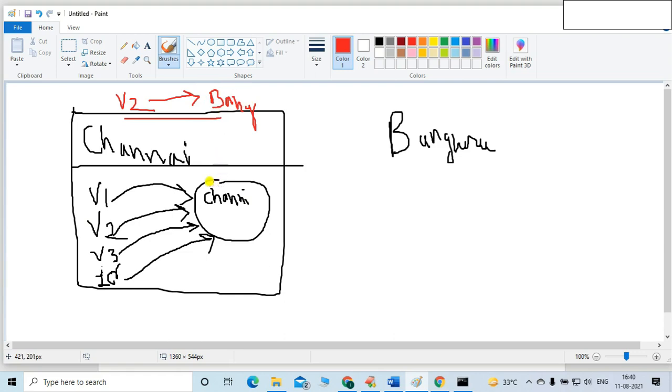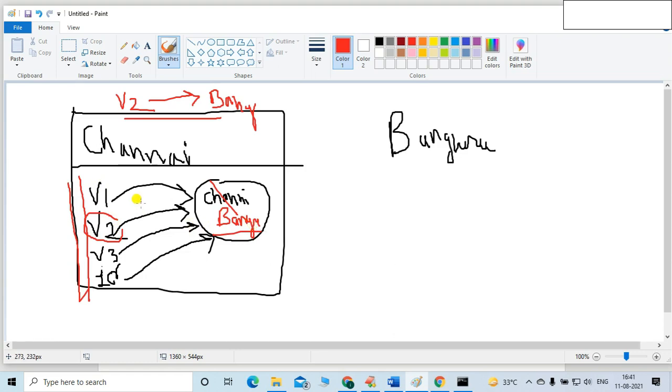What will happen if there is no immutability? The Chennai value will be replaced by Bangalore. Because of this voter 2, all other voters registered for Chennai accidentally change to Bangalore.